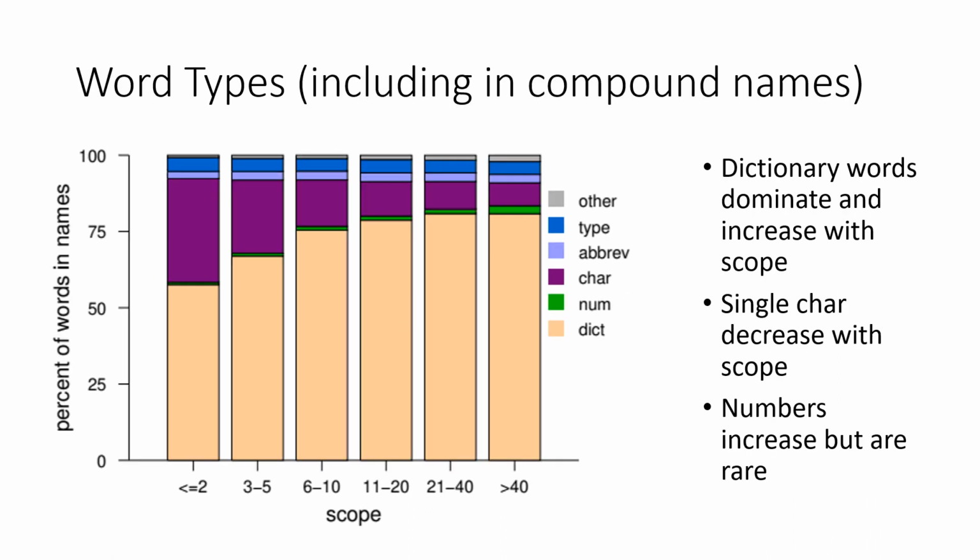If we divide compound names into words and look at all the words from all the names together, we see that dictionary words dominate. Single letters are used more often in lower scopes, but exist also in wide scopes. Words derived from types and abbreviations are used equally in all scopes. Numbers are used more often in wider scopes, but their absolute numbers are very low.